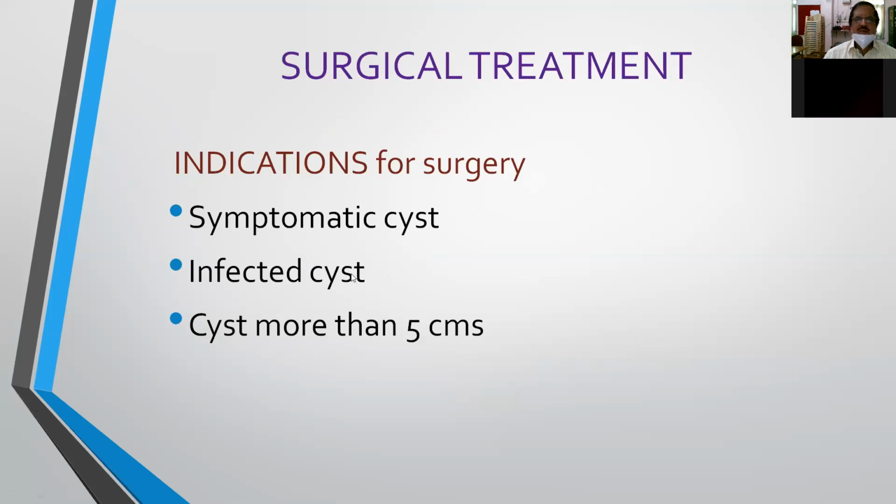Next, coming to the surgery. So what are the indications for surgery? So when will you take the patient for surgery? The first indication is symptomatic cyst. Symptomatic cyst means a large cyst producing hepatomegaly. The patient complains of pain, that is a dragging type of pain, and a large cyst which is more than 5 centimeters and which is gradually increasing in size. So that is the first indication, and otherwise you can wait for some time and treat it by medical treatment.